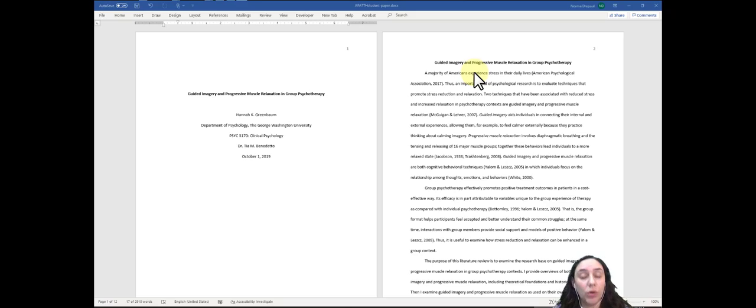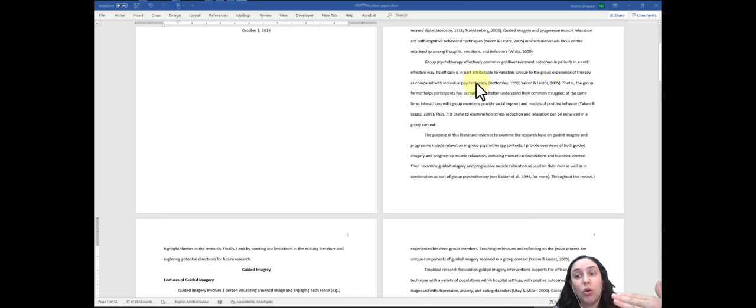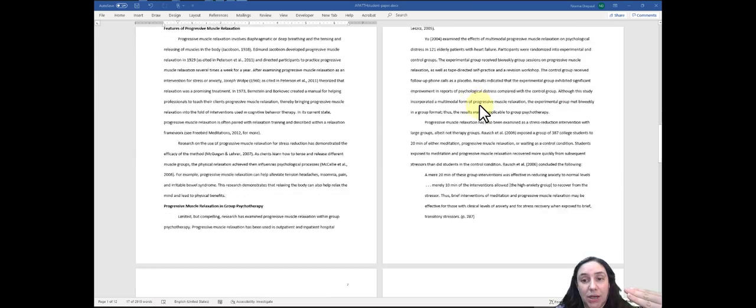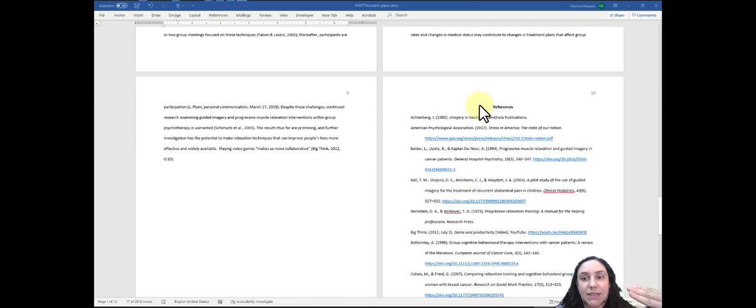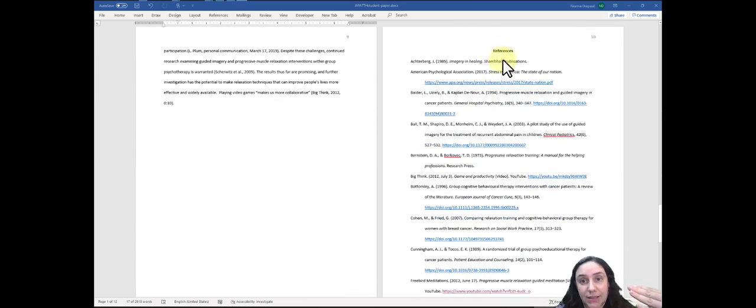So when you are working on your research paper, I'm going to scroll down and go to the very last page. In APA, where you list all of your sources is called the references list. In this list, of course, it has to be in alphabetical order. So you would not put your references according to the order in which you cite them in your paper, but you do so in alphabetical order because this makes it easier for the professor or your audience to be able